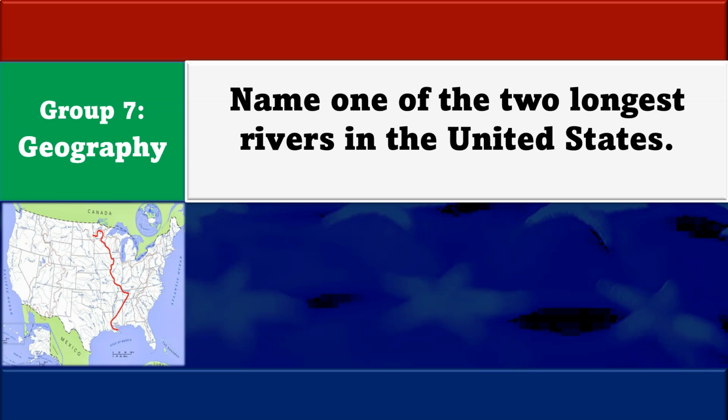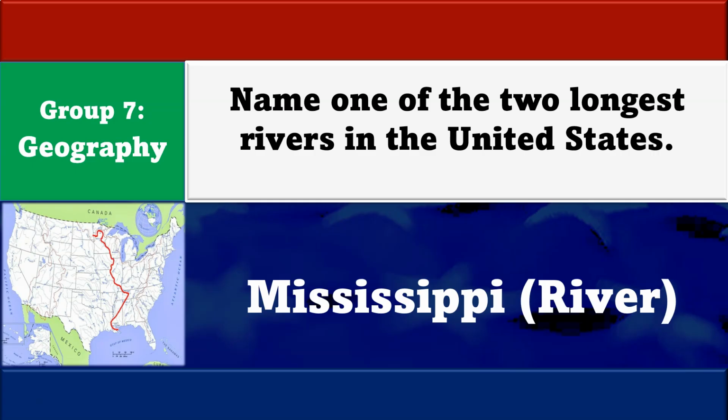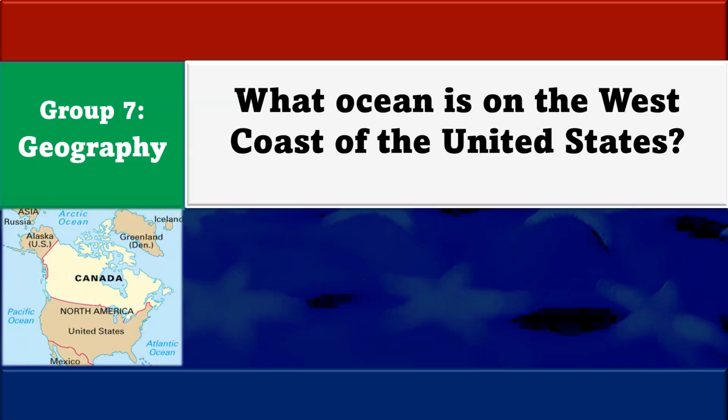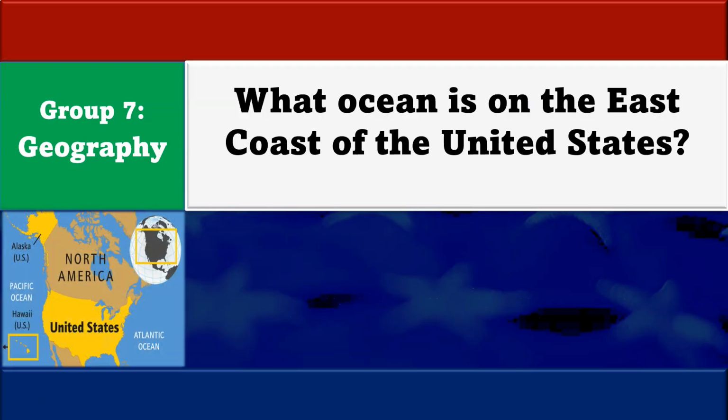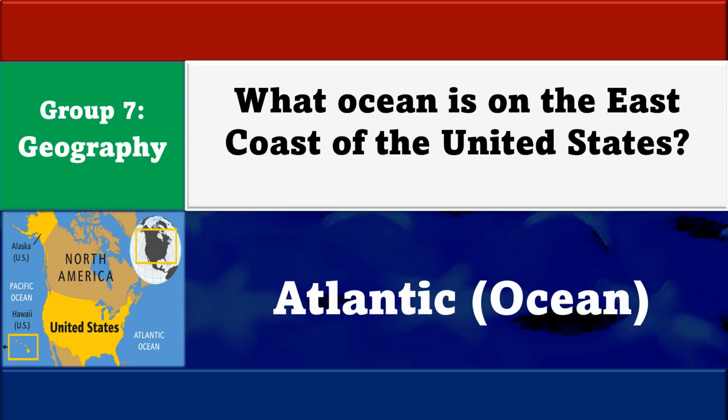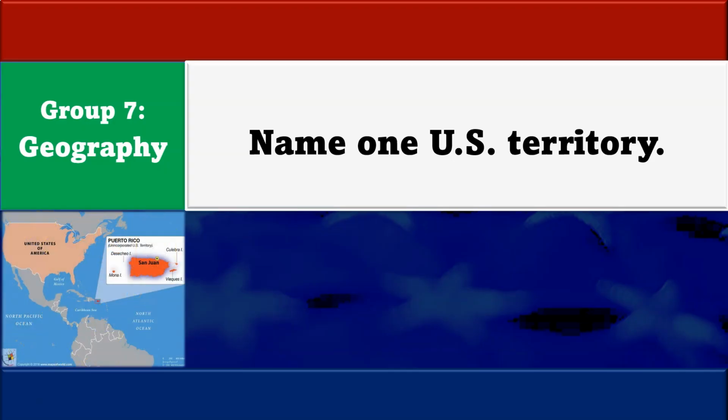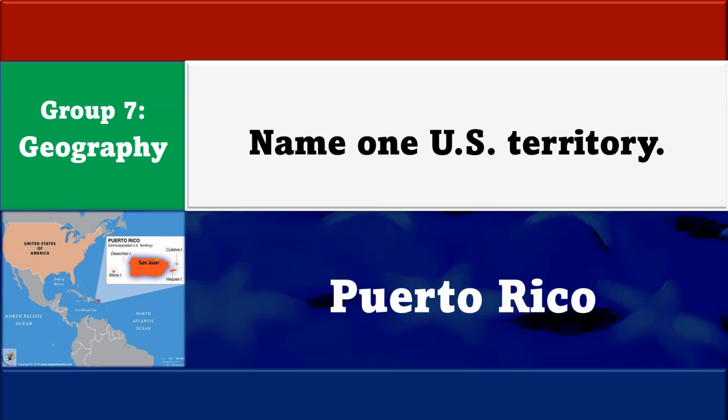Name one of the two longest rivers in the United States. The Mississippi River. What ocean is on the west coast of the United States? The Pacific Ocean. What ocean is on the east coast of the United States? The Atlantic Ocean. Name one U.S. territory. Puerto Rico.